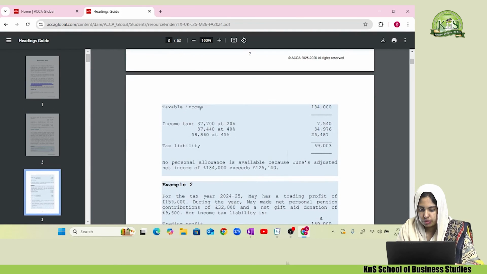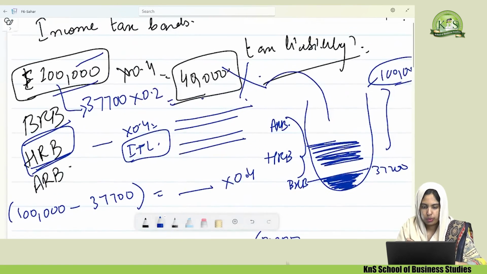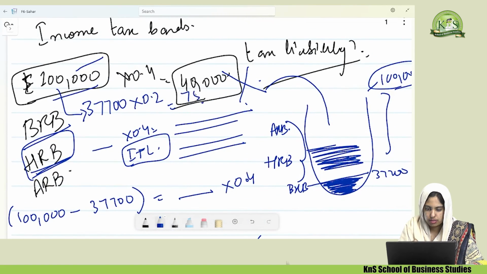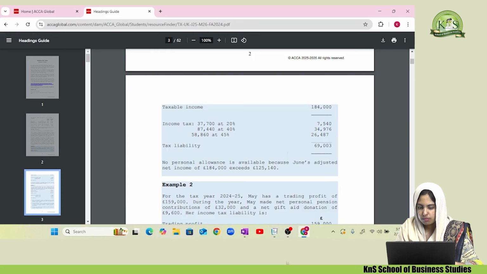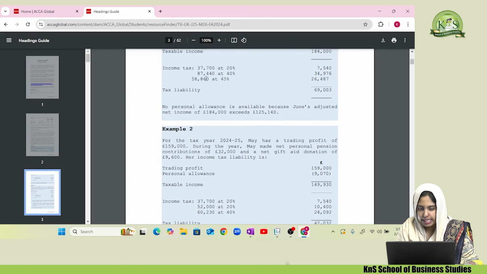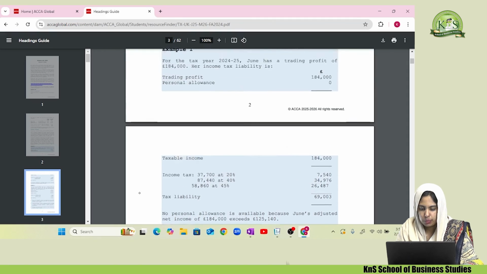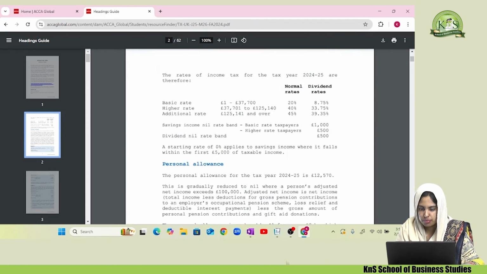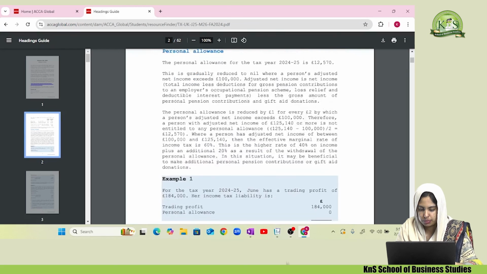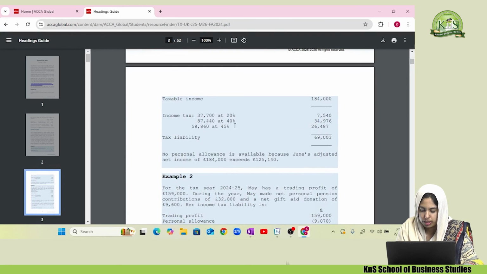Moving towards the taxable amounts, let's see how the bucket is being filled. First, 37,700 is taxed at 20%, and the answer is 7,540. Then 87,440: we found it by subtracting the bands to find the remaining amount, which is taxed at 40%, giving 34,976.